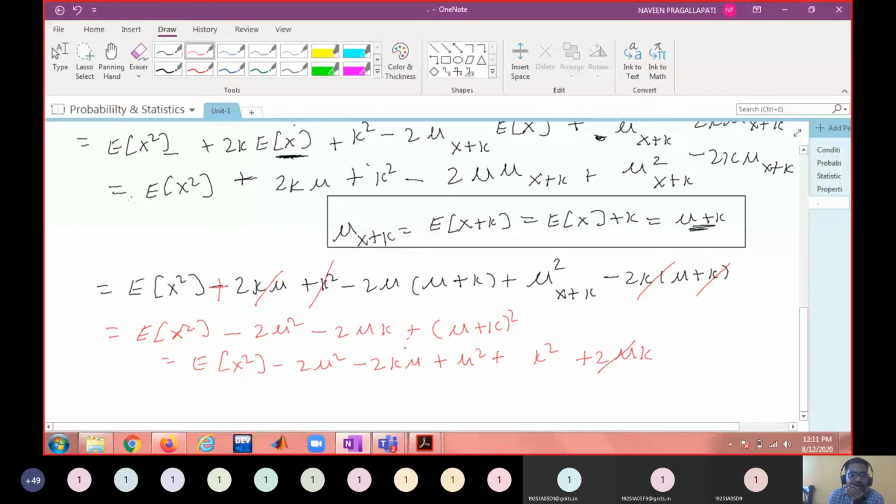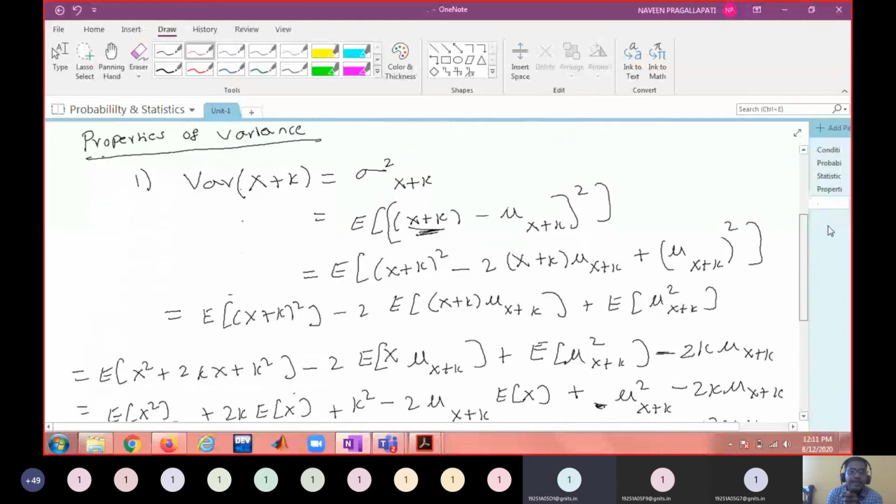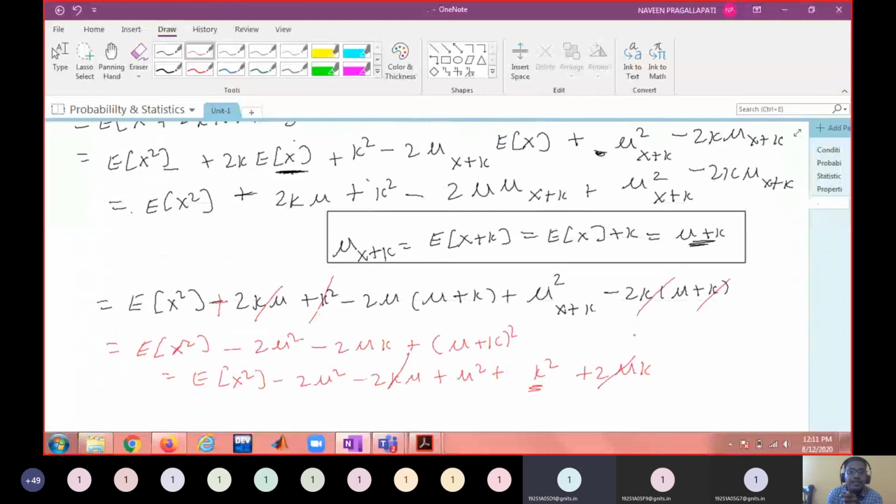These two get cancelled. We have another minus k square, sir, in the second step, minus 2k square. Okay, I understood. So minus k square, these two get cancelled.